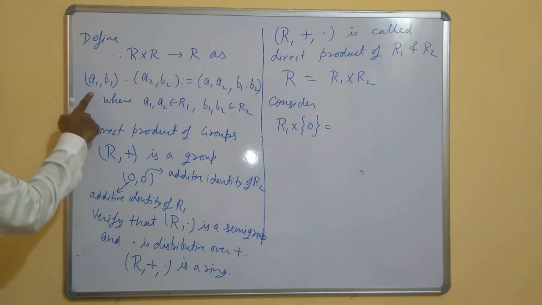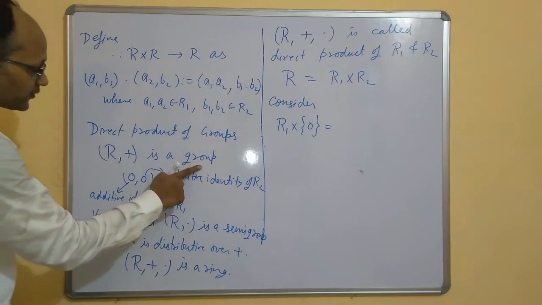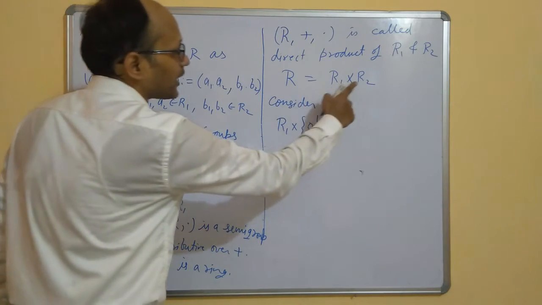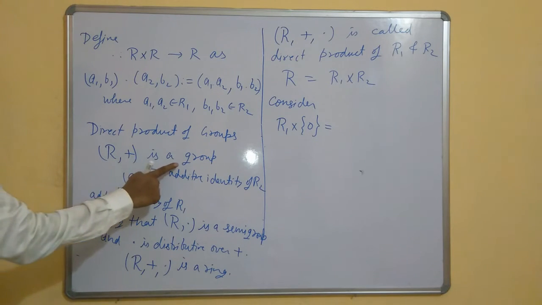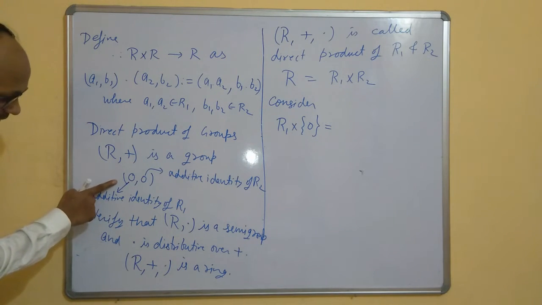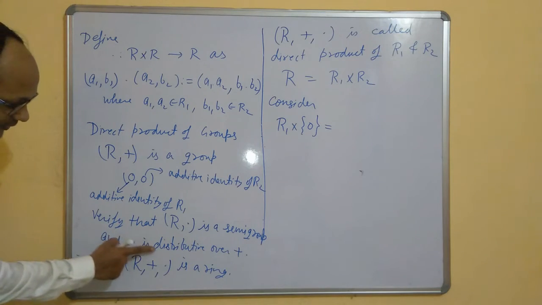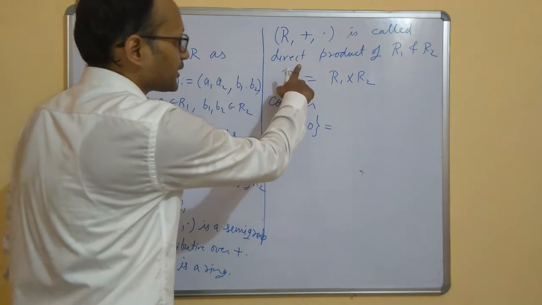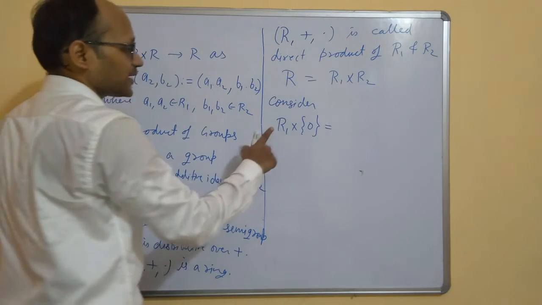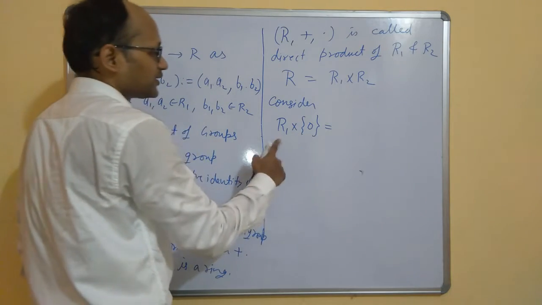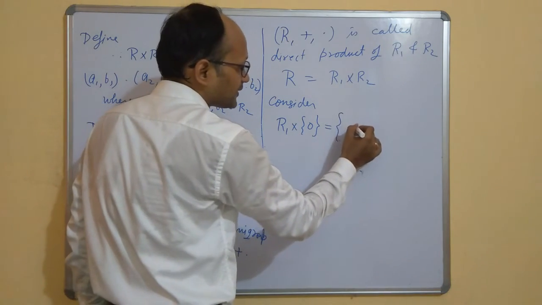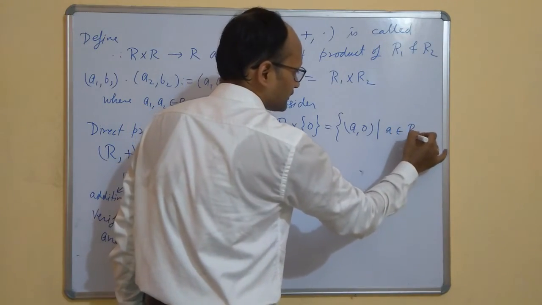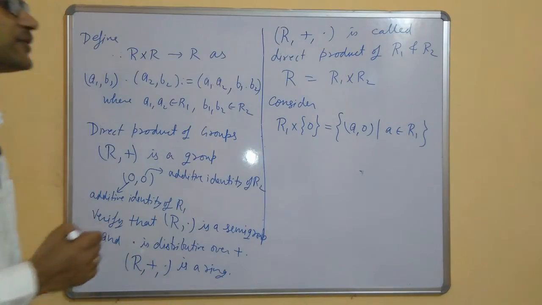One thing I would also like to mention is that R plus is a group, but because R is a product of R1 and R2, and R1 and R2 both are abelian, this is actually an abelian group. So it has an identity, it is a semigroup, and distributive law holds, so it is a ring. We denote it as R1 cross R2, and now I am considering a subset inside that ring, and this is (a, 0), such that a belongs to R1. This is the subset.